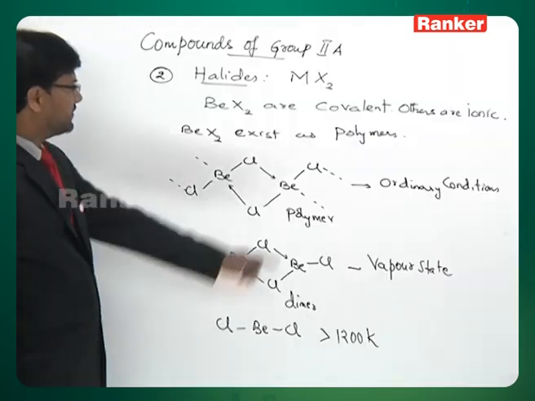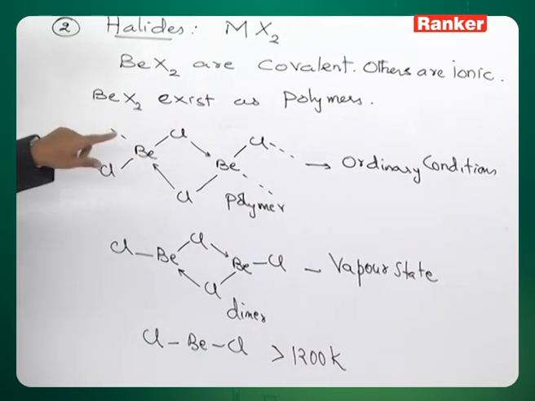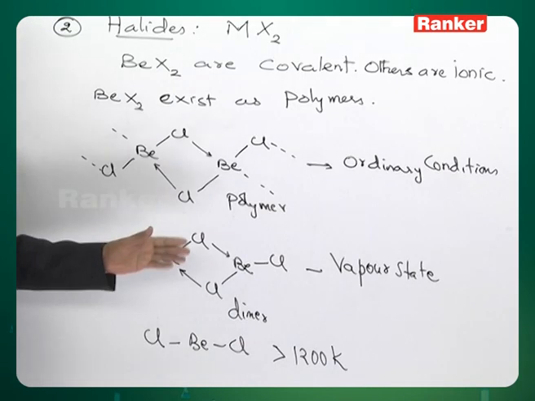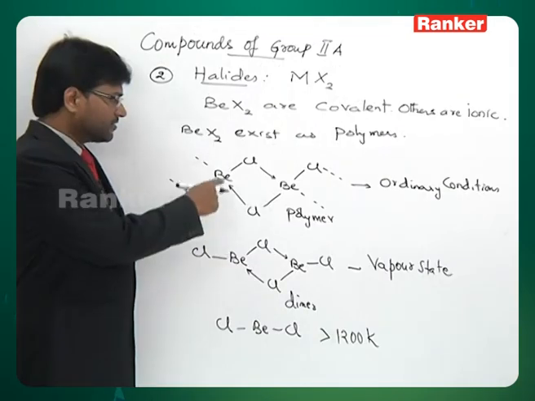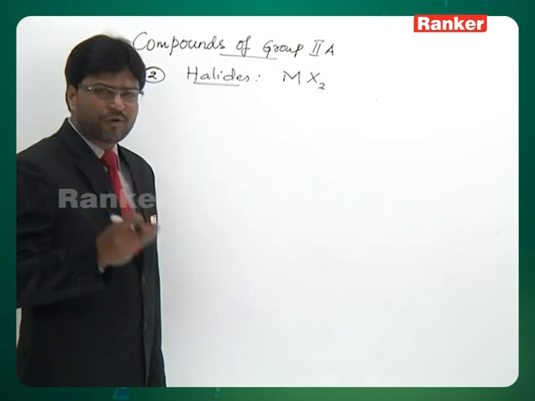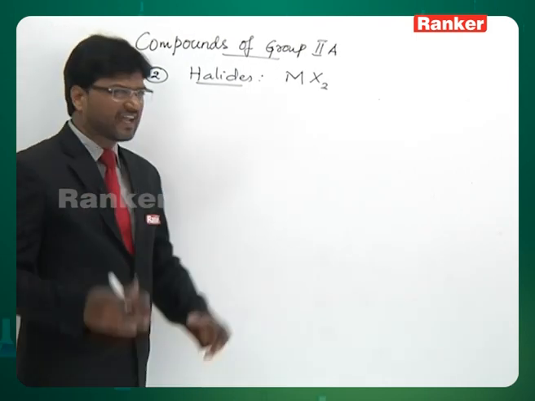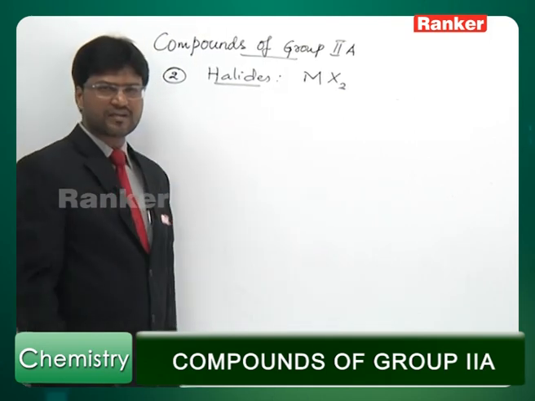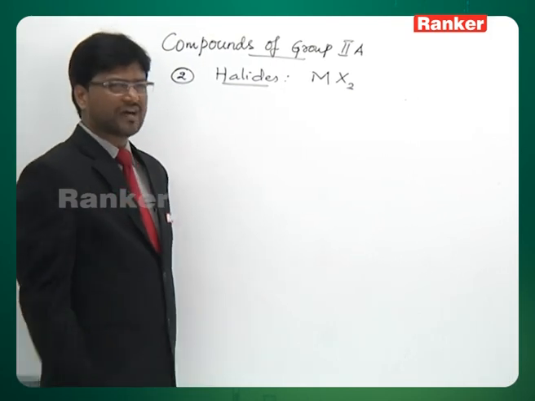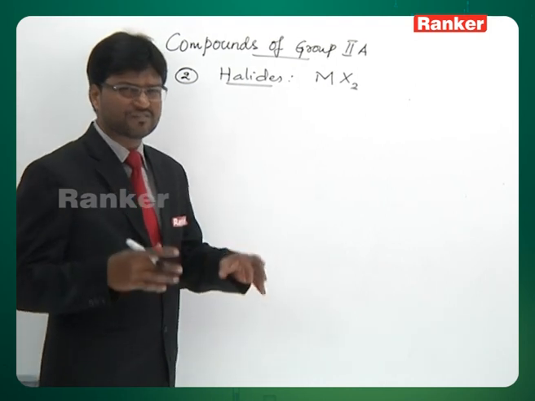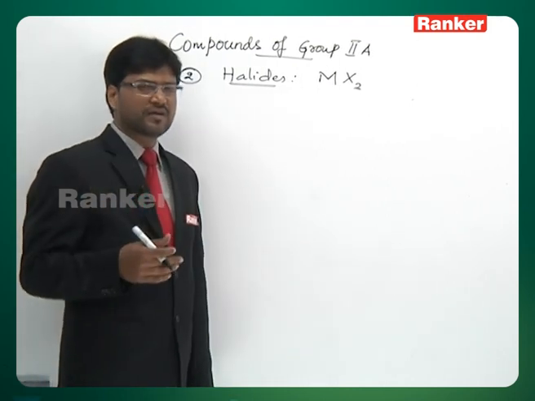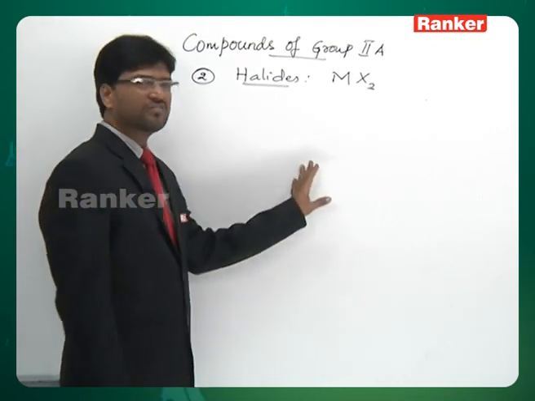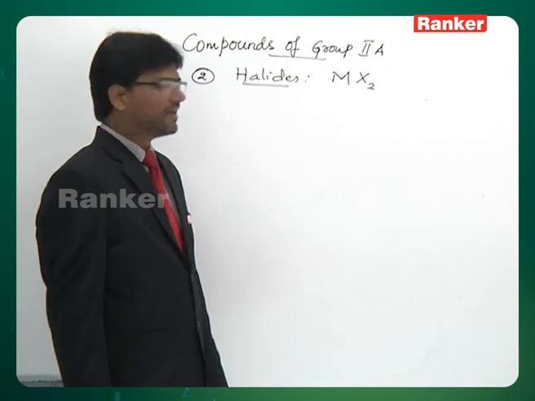Just go through this once again. Beryllium halides are predominantly covalent, others are predominantly ionic, and because of covalent nature, they are electron deficient, and they try to solve the problem in this manner. Another important feature of these halides is that they exist as hydrates. It is because of the high heat of hydration of alkaline earth metal ions. Because alkaline earth metal ions are dipositive, their charge density is very high when compared to alkali metal ions. Alkaline earth metal ions have very high heat of hydration. Their salts preferably exist as hydrates.